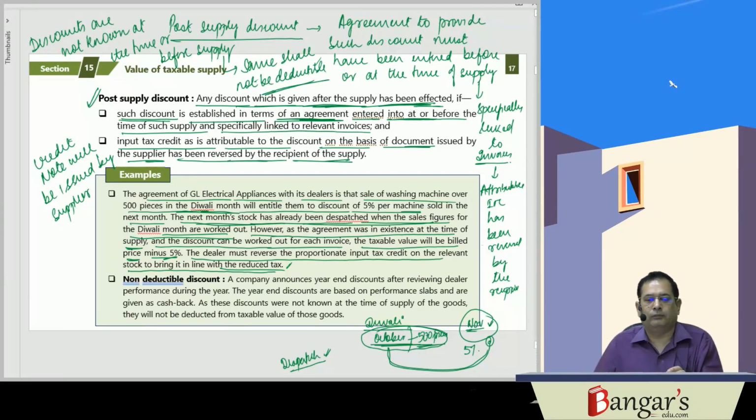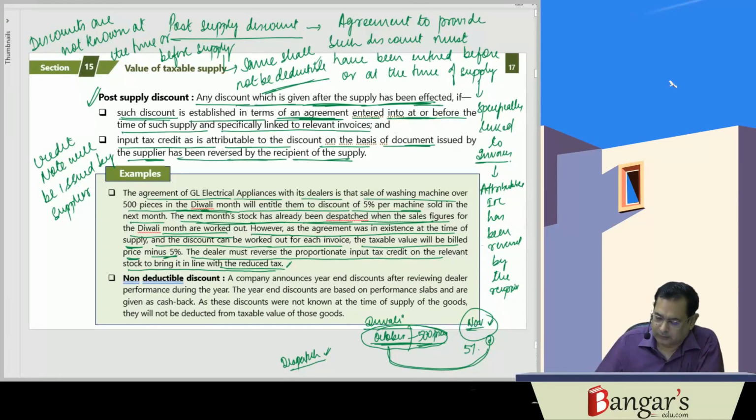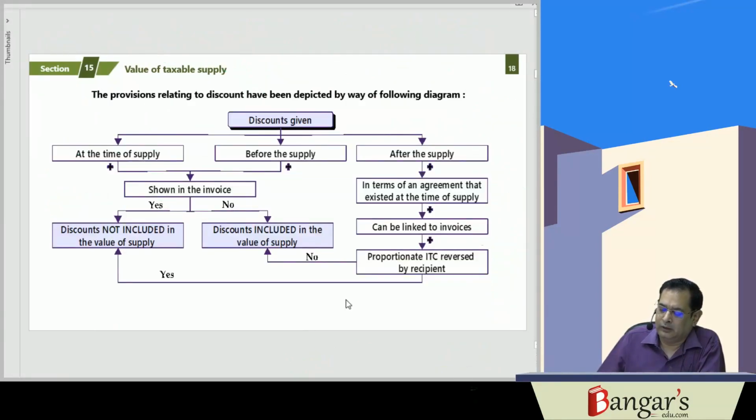The same shall not be what? Deductible. So year-end discounts, if they are not known at the time of supply, then in that particular circumstance, they won't be deductible. So this was about 15.3(a) and 15.3(b), discounts which are given at the time of supply or before supply.